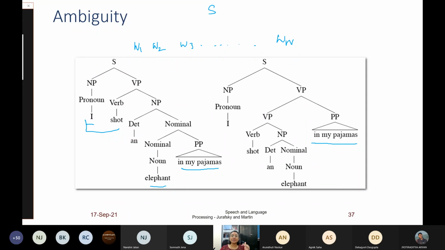Shot an elephant in my pajamas is a verb phrase, etc. So we want to know for each substring what are the constituents from which it can be derived. So if the sentence has n words, how many subsequences are there?